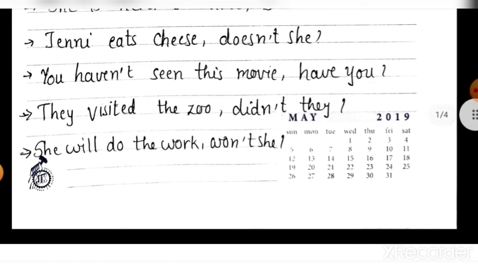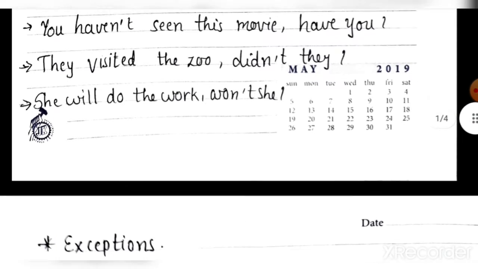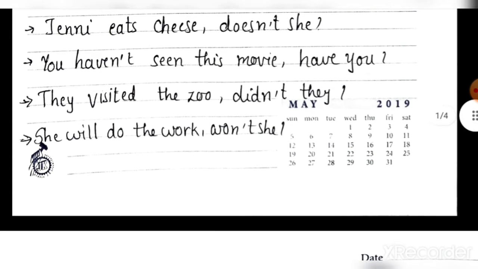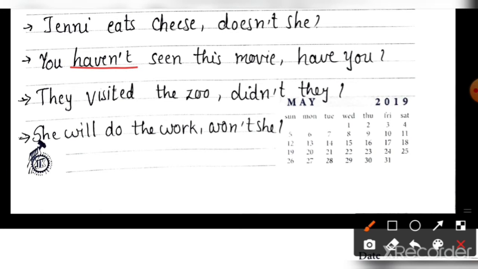Next one. You haven't seen this movie. Here it's easy. Haven't is given. It means negative is given and you are getting the auxiliary here. So what will we write in the question tag?